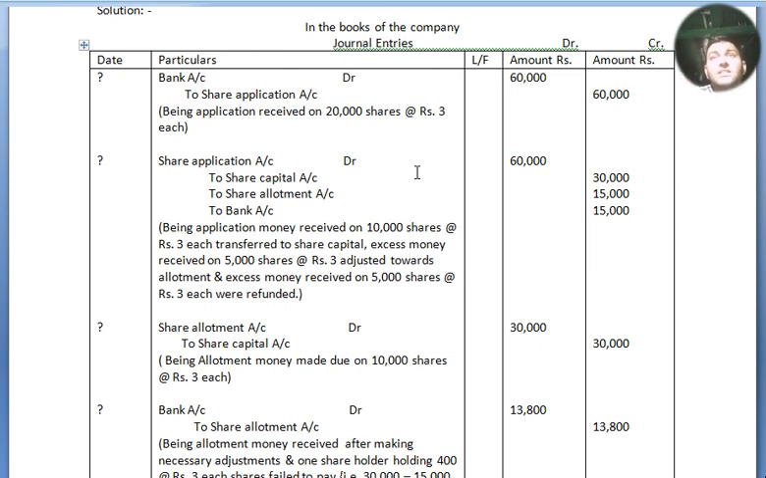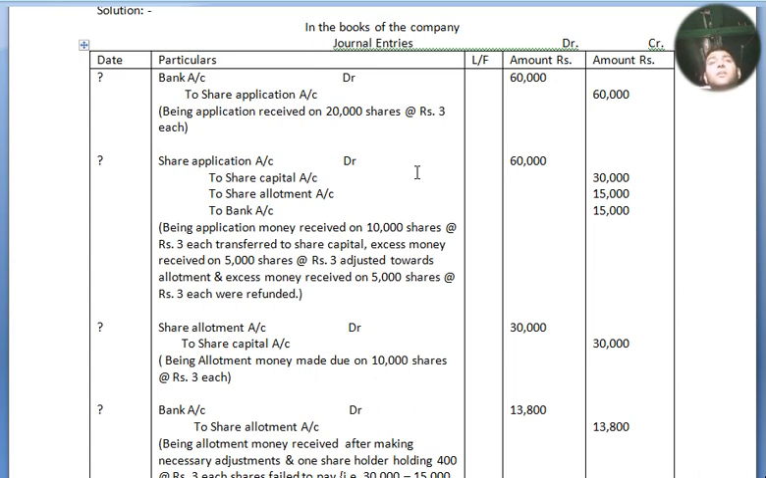Date, particulars, ledger folio, amount debit, credit. Bank account debited to share application account, being application money received on 20,000 shares at the rate of rupees 3 each, 60,000 debit, credit. Now we move to our next entry.